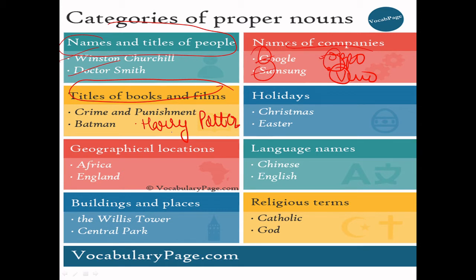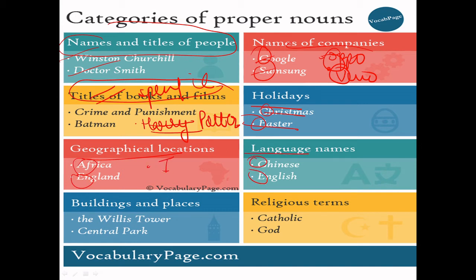Many people think that... I asked someone, do you know why Harry's H is capital and Potter's P is capital in the name of this book? They said, ma'am, because this is the name of a person. I told them that this is not the reason, it's the title of a particular, specific book, right? That is why we've used capital H and P. Holidays: Christmas, Easter. Geographical locations: Africa, England. Language names: Chinese, English.